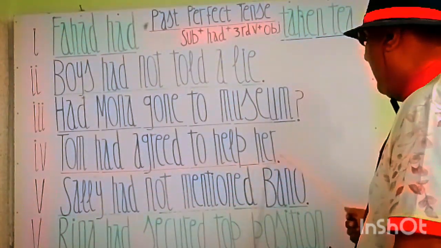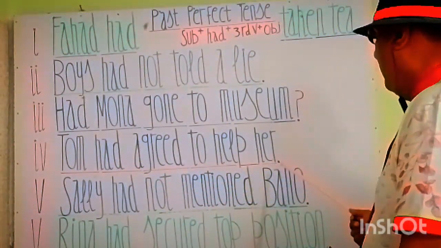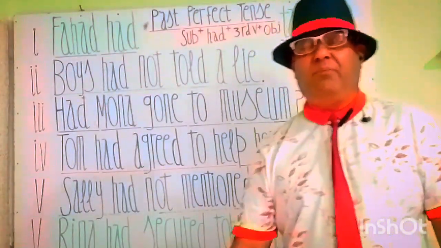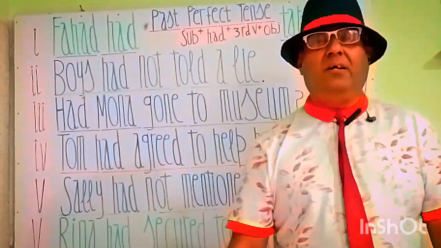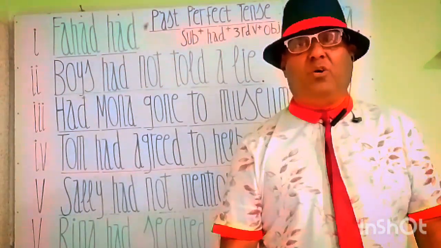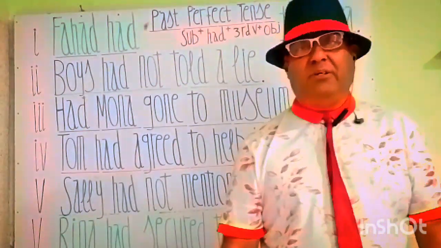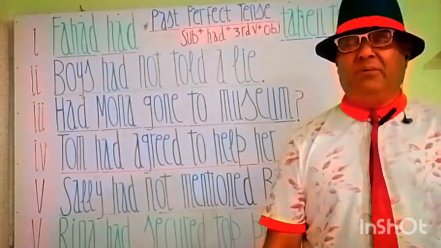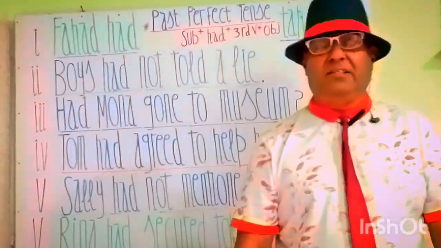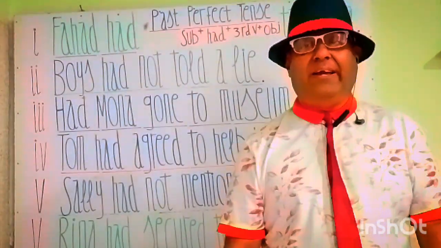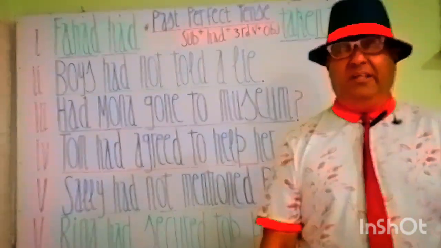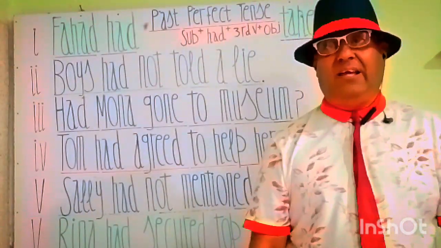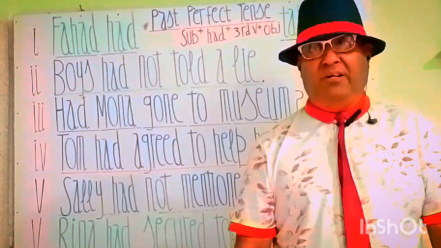Tom had agreed to help her. Tom ने उसकी मदद करने से इत्तेफाक कर लिया था. टॉम उसकी मदद के लिए मुत्तफिक हो चुका था। This is a beautiful statement. Tom had agreed, Tom is the subject, had is the helping verb and agreed is the principal verb, third form.